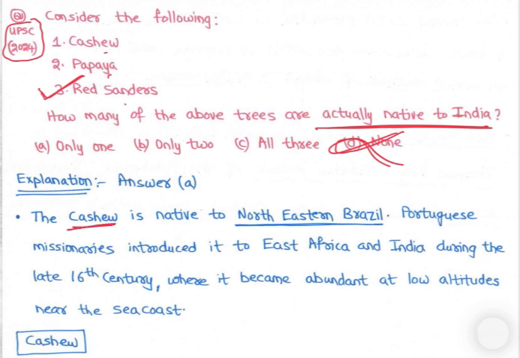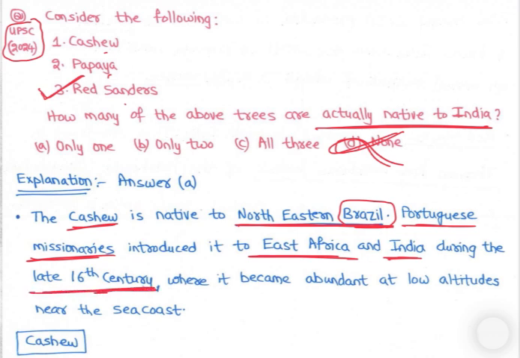See, cashew is native to northeastern Brazil, right? It is native to Brazil. Portuguese missionaries introduced it in East Africa and India during the late 16th century, where it became abundant at low altitudes near the sea coast. So, low altitude near the sea coast is the area where it grows well, right?